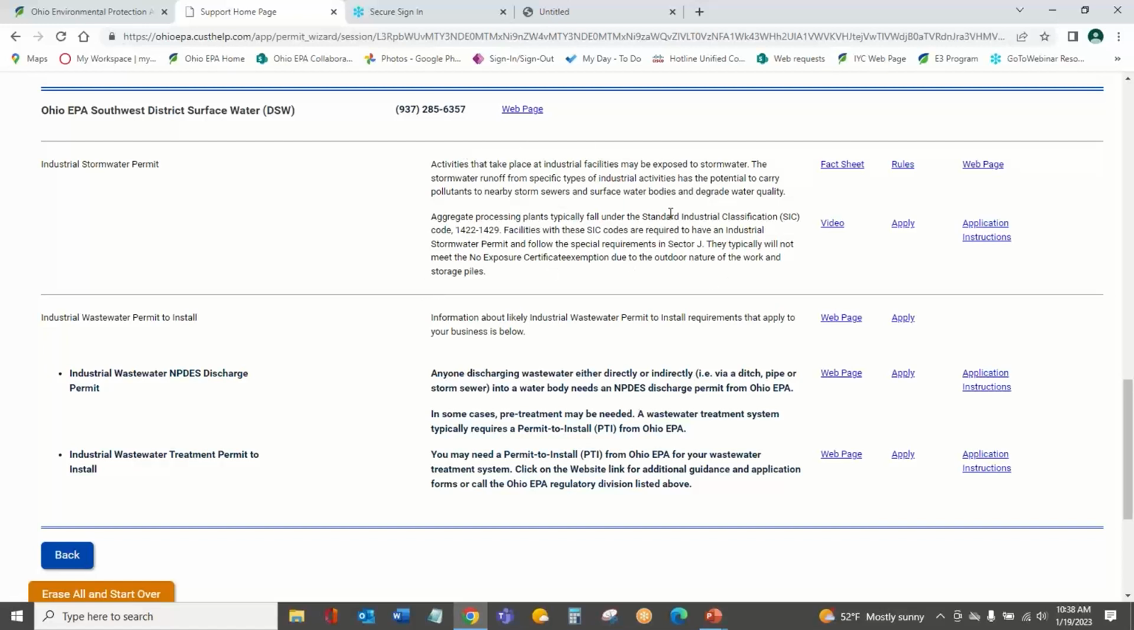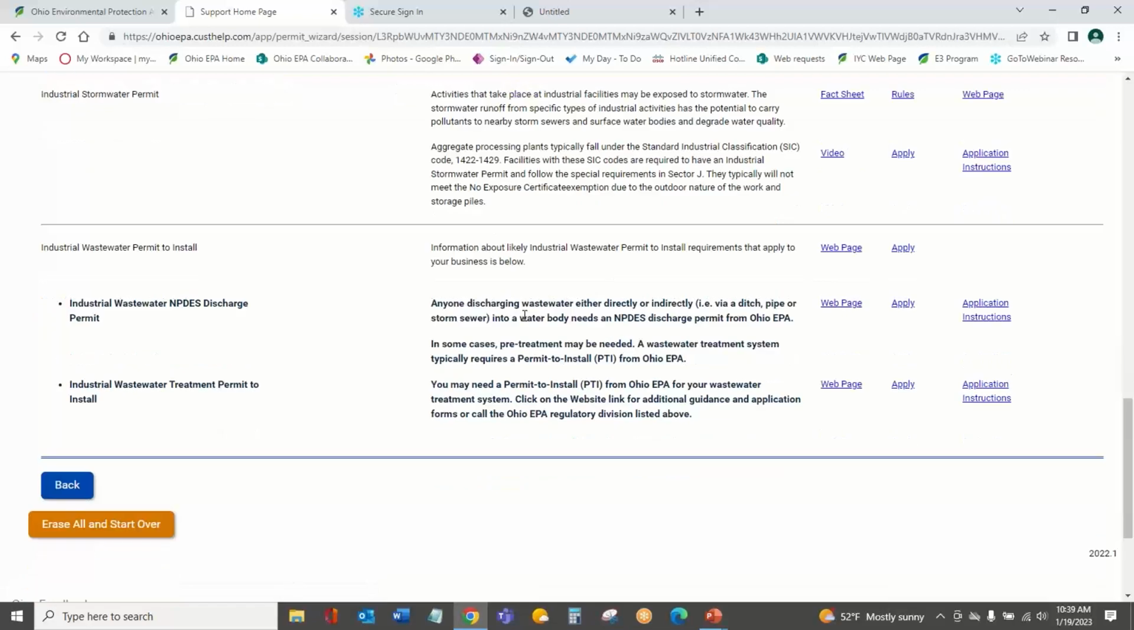So you'll see the general requirements again, and it talks about the requirements for industrial stormwater with those links and how to apply with application instructions. And then we did evaluate for wastewater. And so it gives you, based on what we have fed it, information about that.